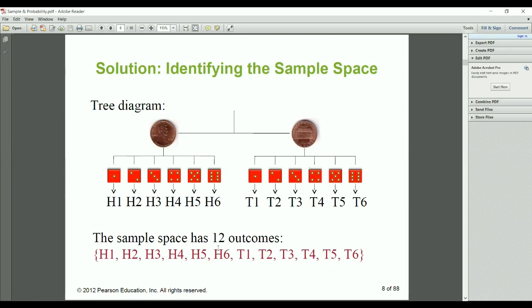So my sample space, there are 12 outcomes. Okay. So this is H1, H2, H3, H4, H5, H6, T1, T2, T3. If that die is, I want to roll two dice at one time.